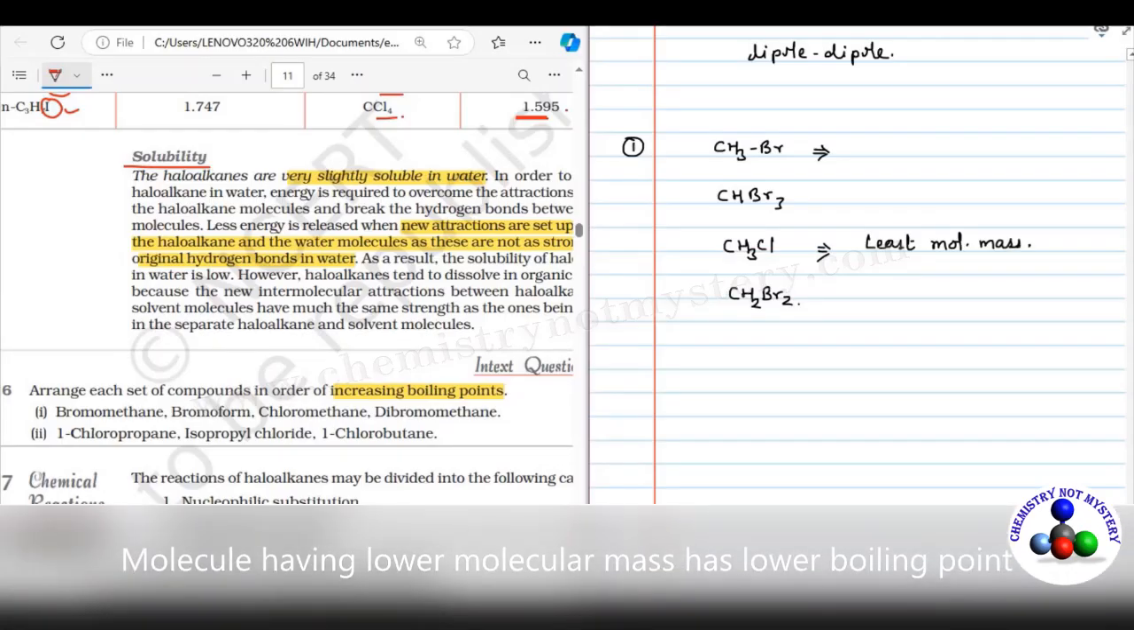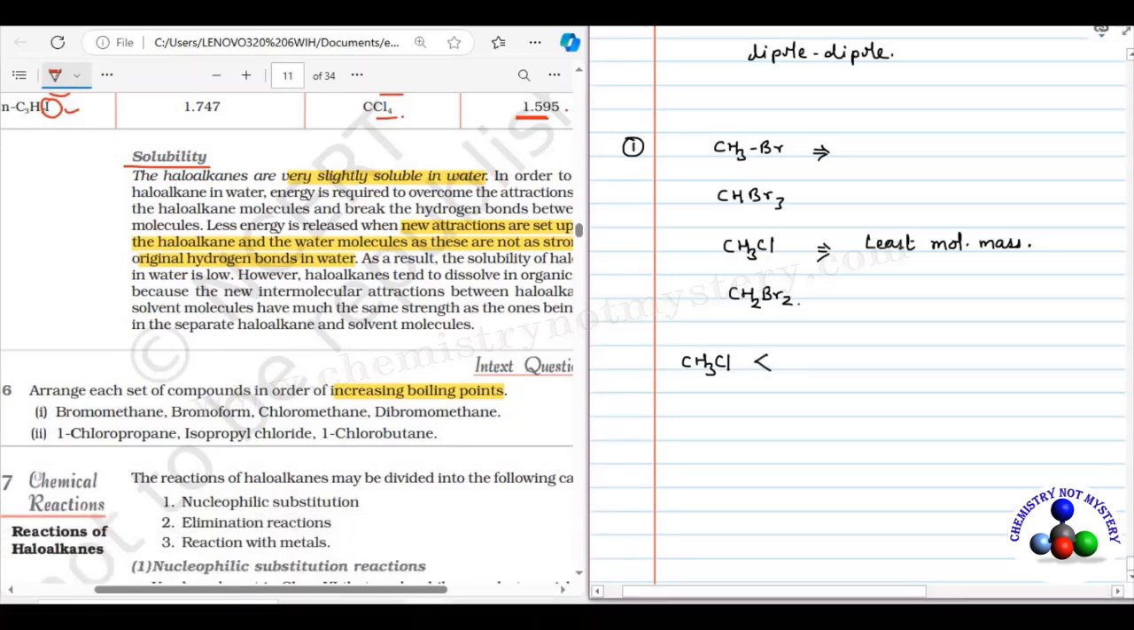Molecule having the least molecular mass will have lower boiling point. So here chloromethane will have the least molecular mass. After chloromethane, bromomethane will have higher molecular mass. So the boiling point of bromomethane will be higher than that of chloromethane. Bromoform has 3 bromines and dibromomethane has 2 bromine atoms. So after bromomethane, dibromomethane